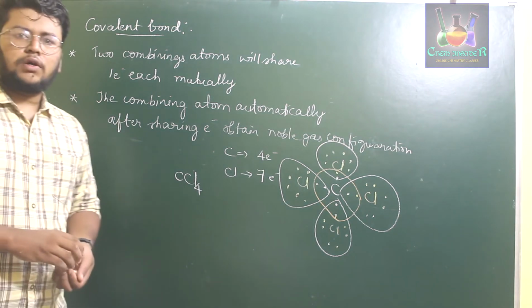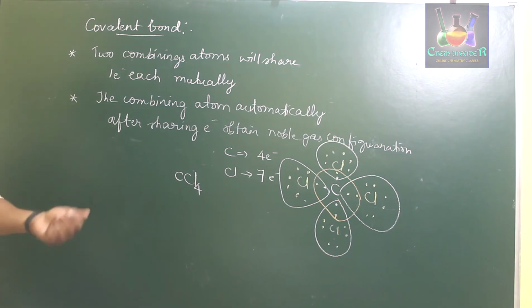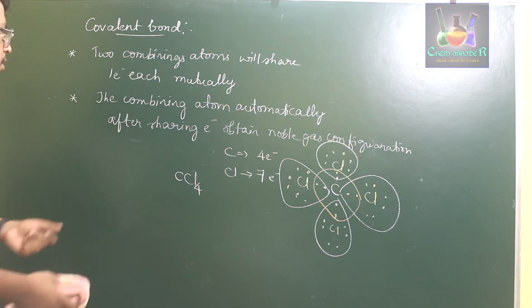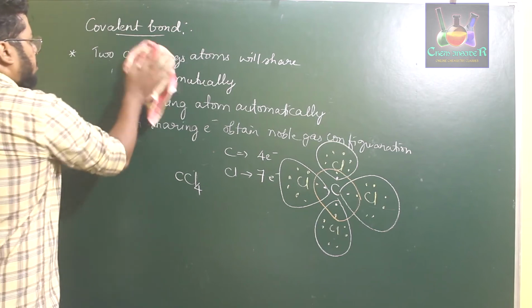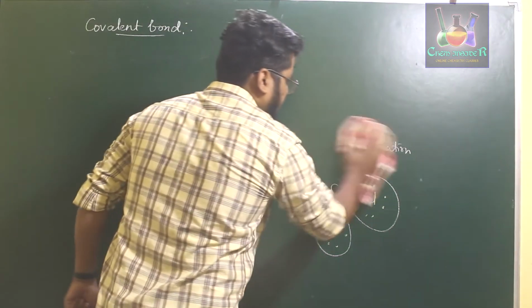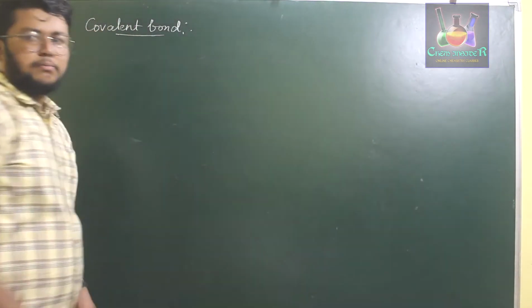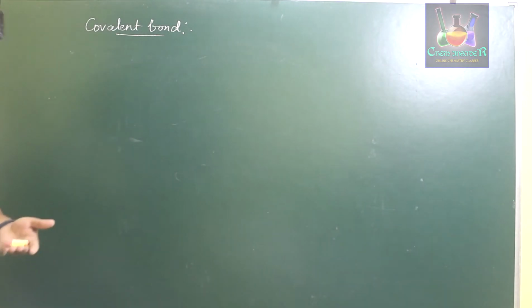Now what if an atom is sharing more than 1 electron, like two pairs or 3 pairs of electrons? Then we come across the topic of multiple bonds. If an atom is sharing 1 electron with another atom, it is bonded singly.